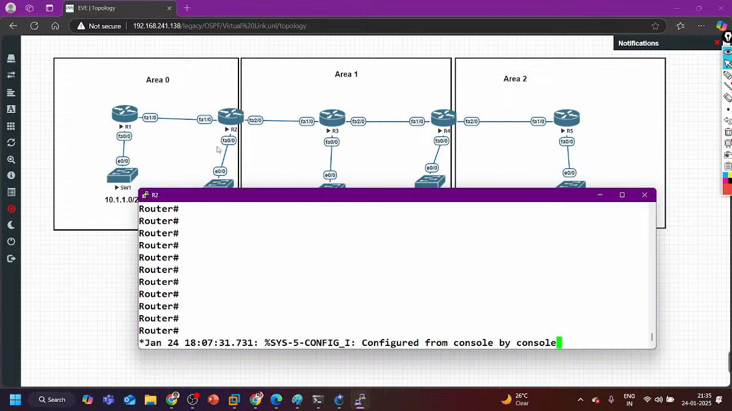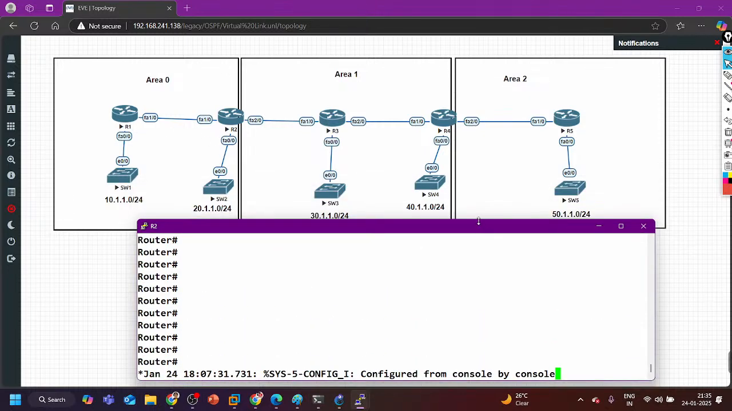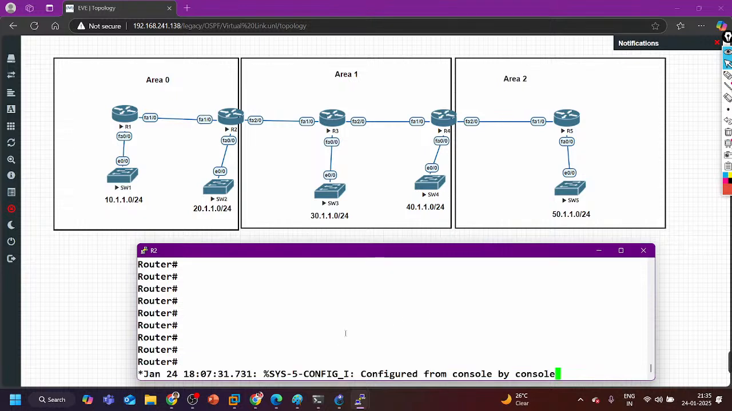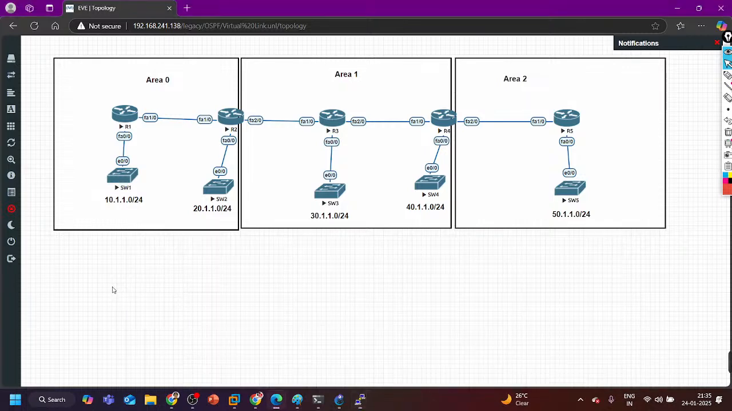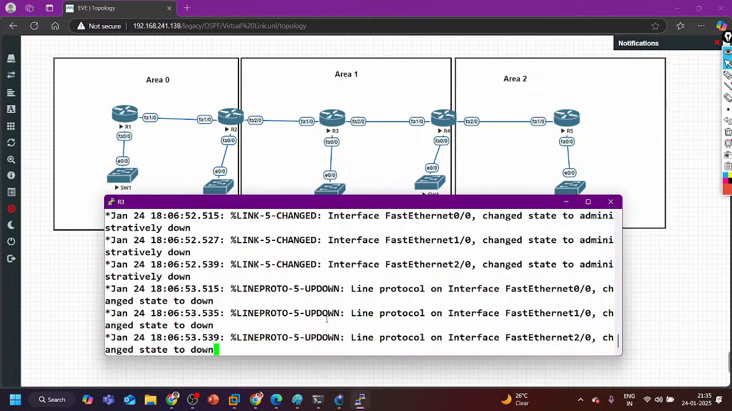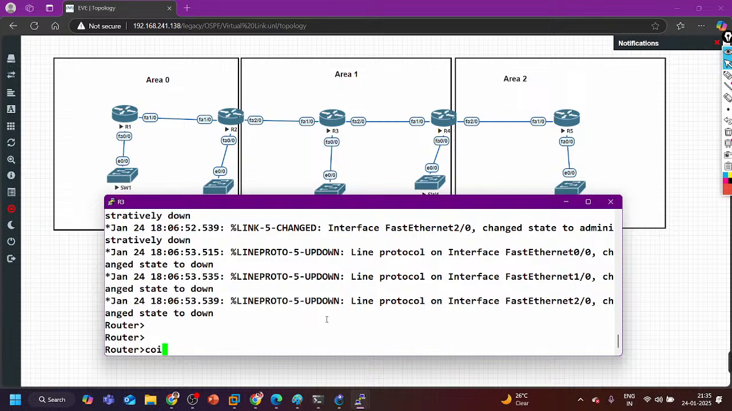One more thing you can do between router 1 and router 2 is configure the OSPF network type point to point. Whenever you are practicing OSPF, guys, you must configure network type point to point between two routers.